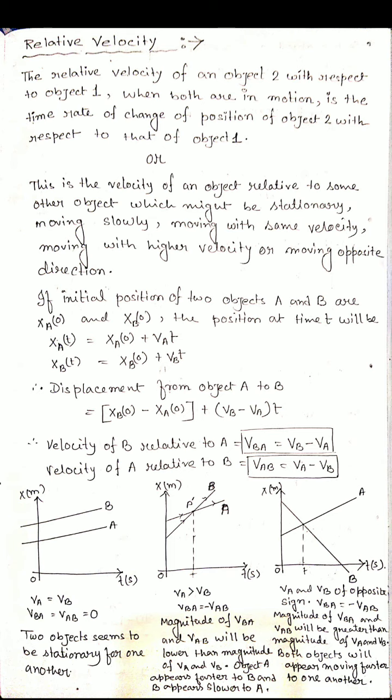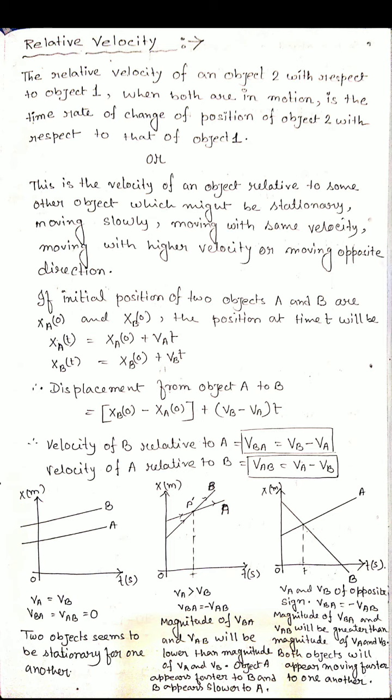Many cases are there. That's why I prefer that you write the second one: relative velocity is the velocity of an object relative to some other object, whether stationary, moving slowly, moving with the same velocity, with a higher velocity, or sometimes in the opposite direction.